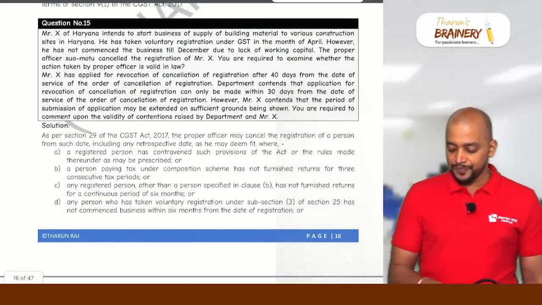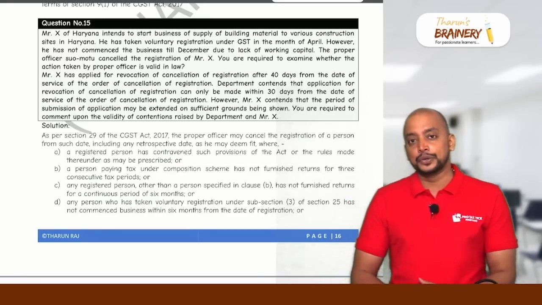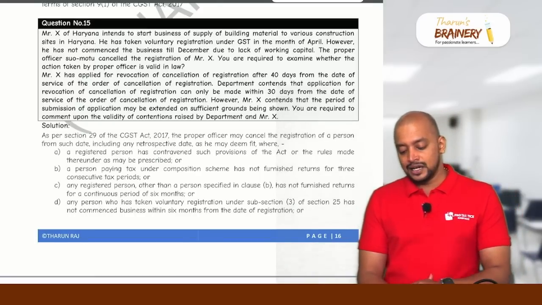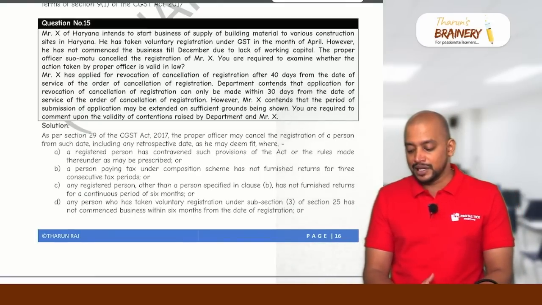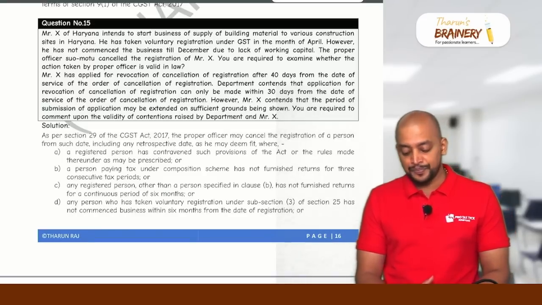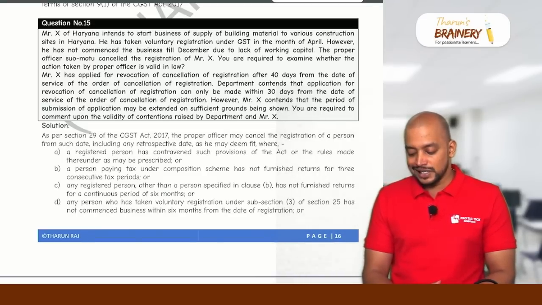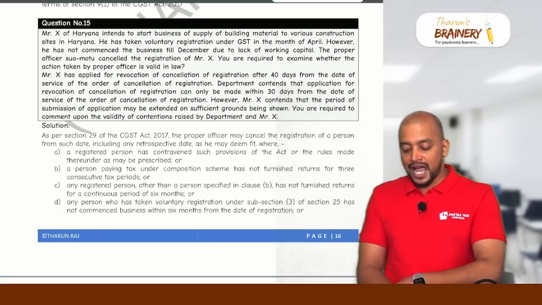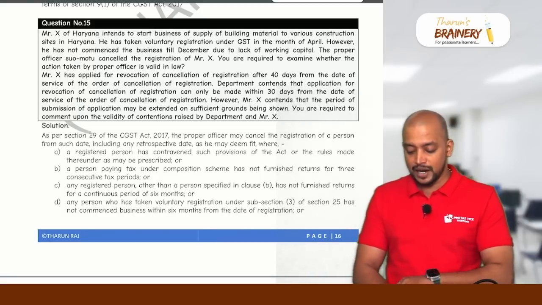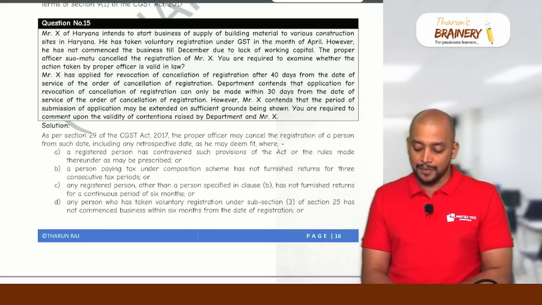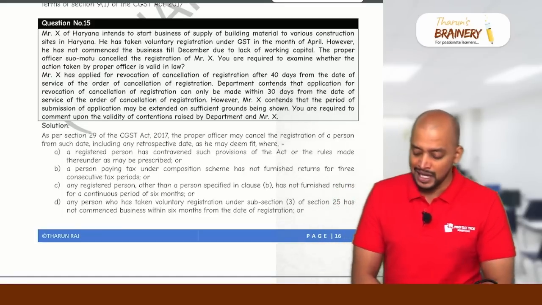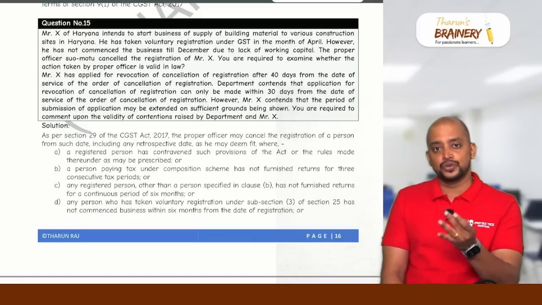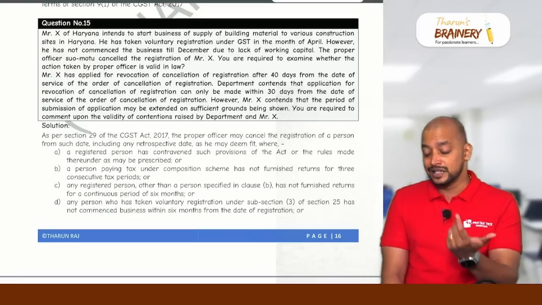Then question number 15, which is related to cancellation of registration. An interesting question, see this. Mr. X of Haryana intends to start a business of supplying building material to various construction sites in Haryana. He has taken voluntary registration under GST in the month of April. However, he has not commenced the business till December due to lack of working capital. So he did not commence the business. April, May, June, July, August, September, October, November, December, like 9 months.